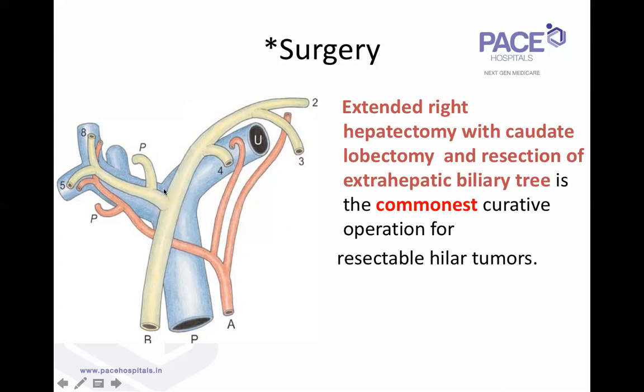Then the portal vein resection. Again, the left portal vein, like the left bile duct, has a long extrahepatic segment. So like I said, with the sclerosing hilar cholangiocarcinomas, very often either the tumor has actually infiltrated the portal vein, or the adhesions are so tough that you would have to consider it encased, and you would like to resect the portal vein.